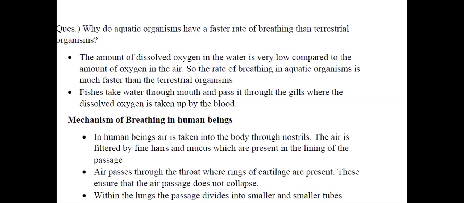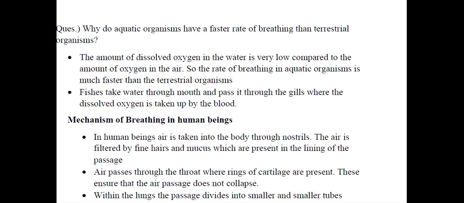We have talked about cellular respiration. What is this respiration? It is a process by which the glucose that is taken inside the body is broken down in the presence or in the absence of oxygen, and it forms carbon dioxide, water, and energy. There might be three different pathways in which the glucose is broken down, either in the presence of oxygen, or in the absence of oxygen, or in the lack of oxygen.